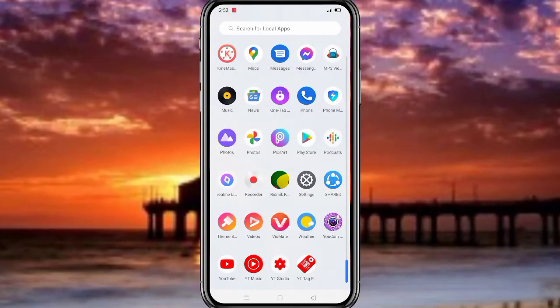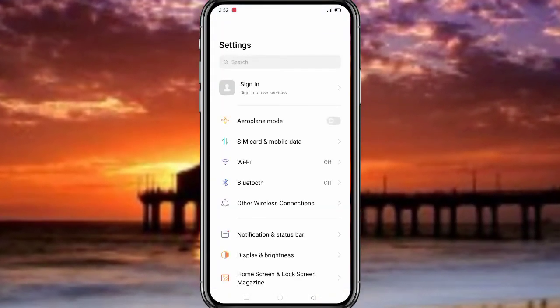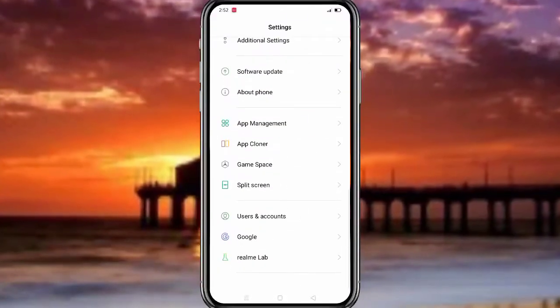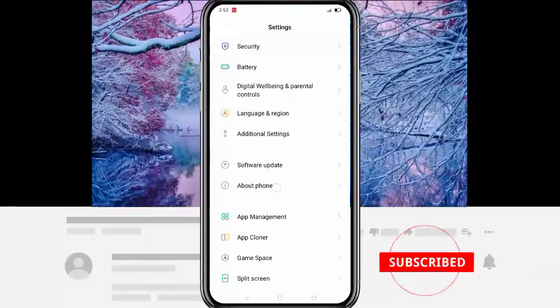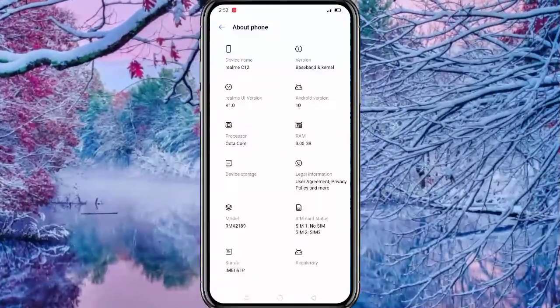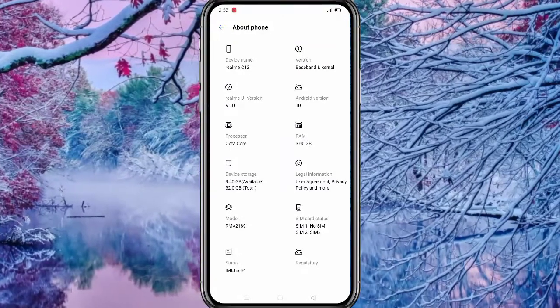Then the third way is go to your setting. After going to setting, click here on about phone. After that, search for an option like build number.